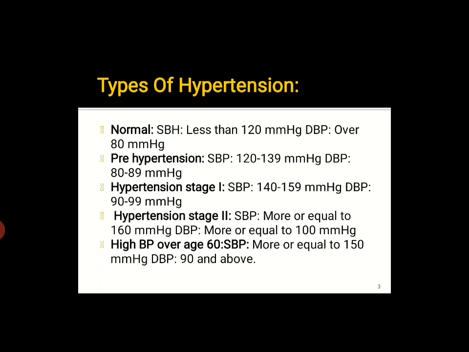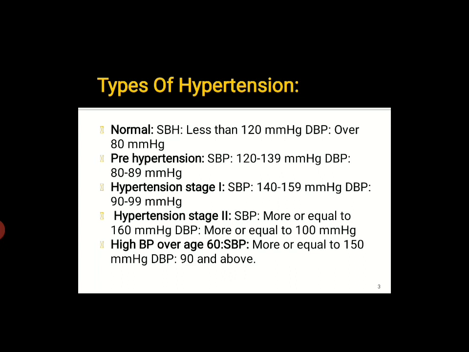In hypertension stage 1, the systolic blood pressure will be in the range of 140 to 159 mmHg, while the diastolic blood pressure will be in the range of 90 to 99 mmHg. In hypertension stage 2, the systolic blood pressure will be more than or equal to 160 mmHg and the diastolic blood pressure will be more than or equal to 100 mmHg.